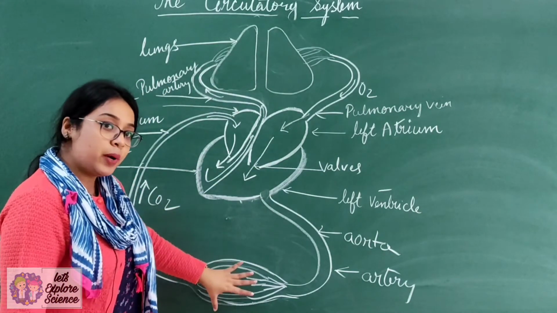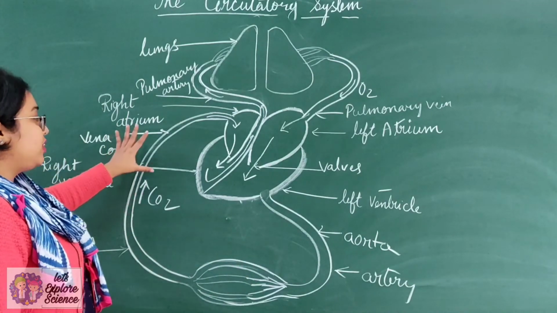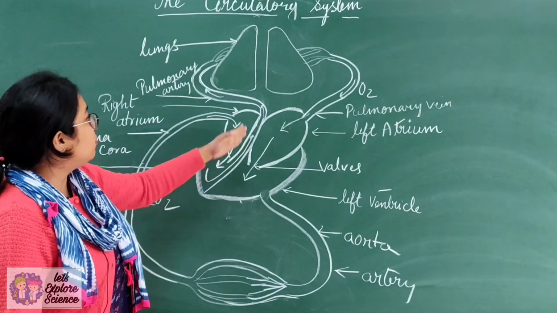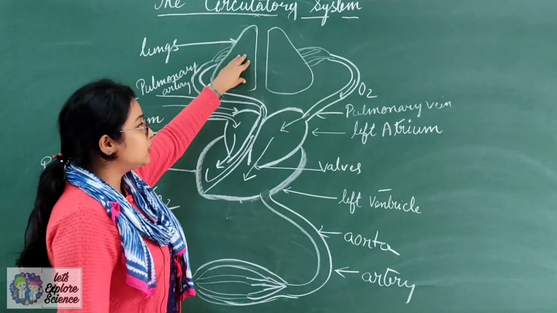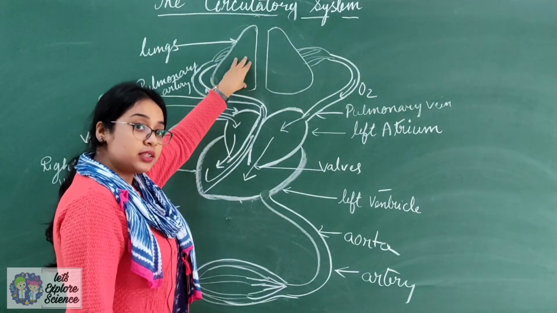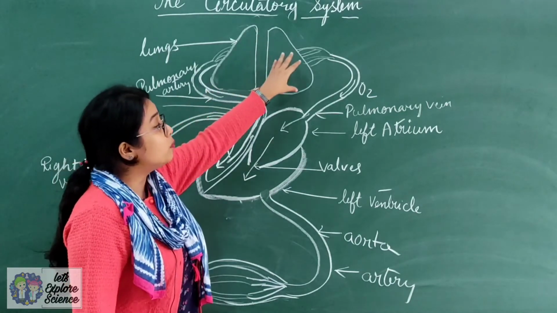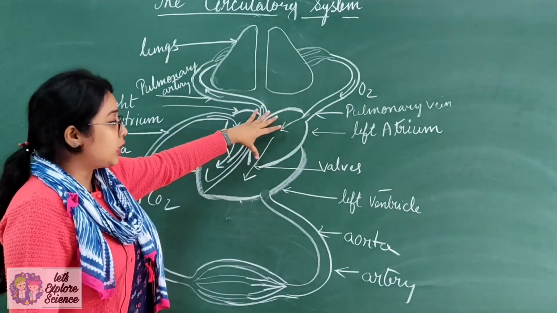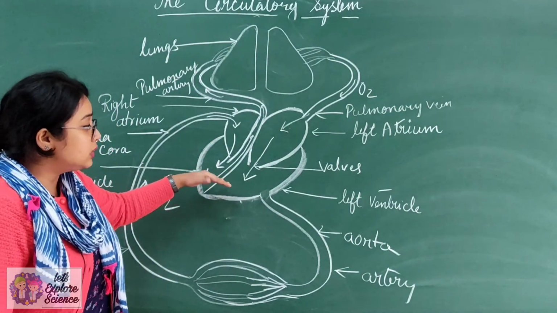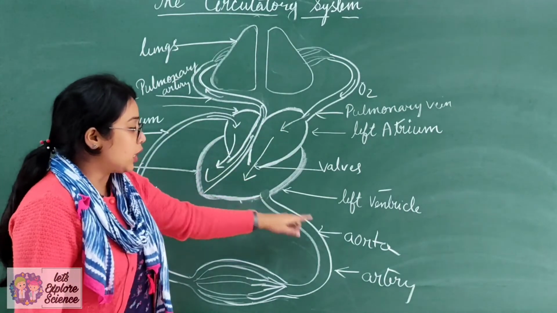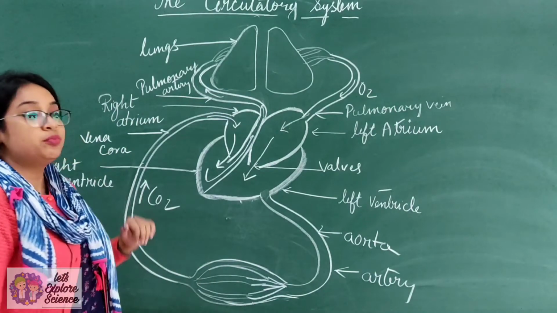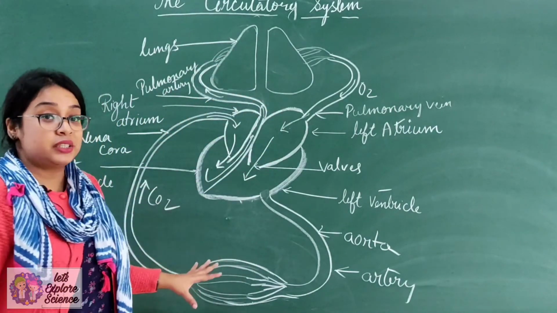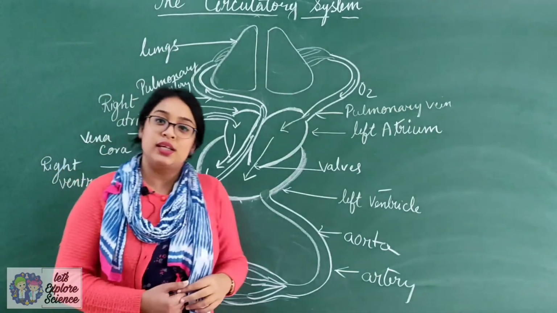That is, from the different parts of the body, via the veins, the blood goes to the heart. Again, via the pulmonary artery, it will reach the lungs. From the lungs, the exchange of gases will take place, and via the pulmonary vein, it will reach the left atrium, then the ventricles, and then it will be pumped out through the arteries to different parts of the body. This is just a diagrammatic representation of the circulatory system.